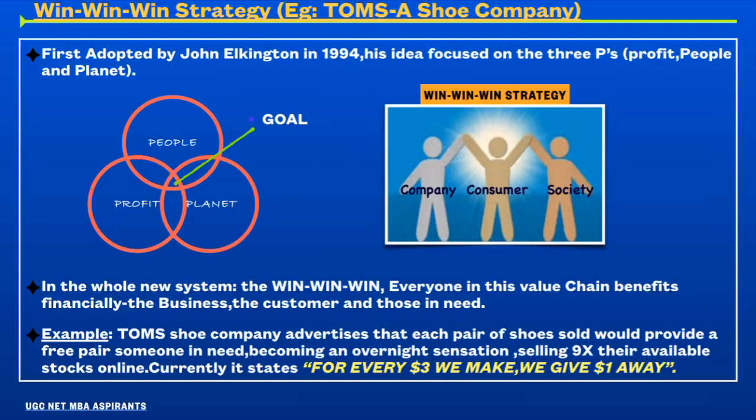In the whole new system, the win-win-win, everyone in this value chain benefits financially, the business earns profits, the customers get the products they want, and those in need. A good example is Tom's, a shoe company, which advertises that each pair of shoes sold would provide a free pair to someone in need, which became an overnight sensation where they sold 9 multiples of their available stock online. Currently, the Tom's website states that for every $3 they make, they give $1 away as charity.